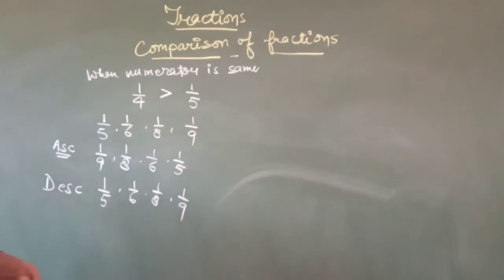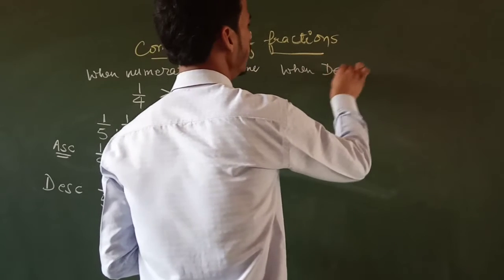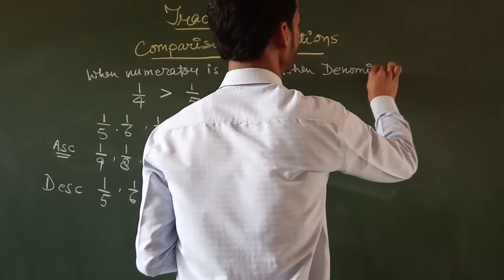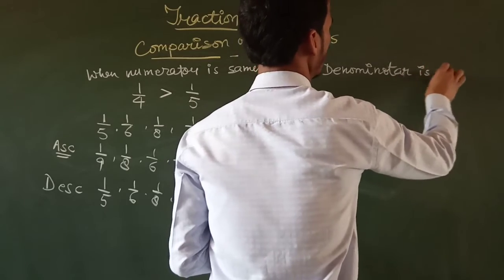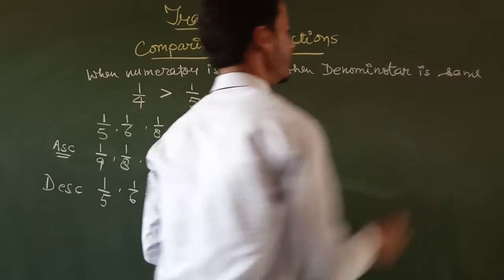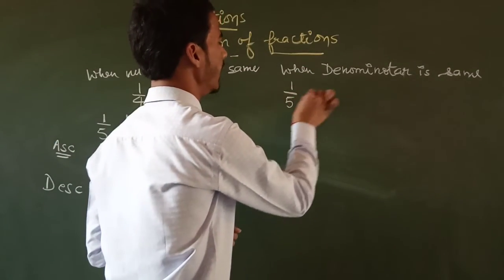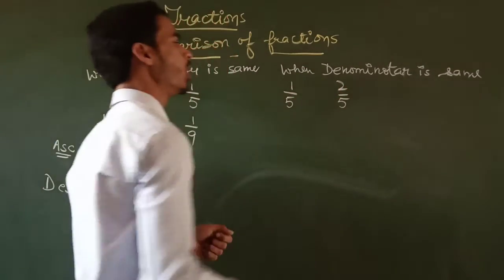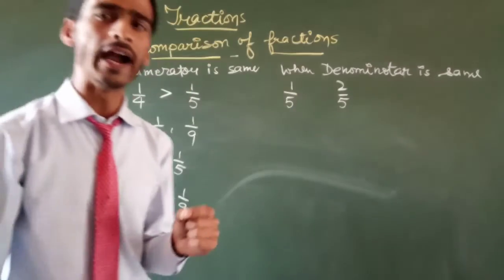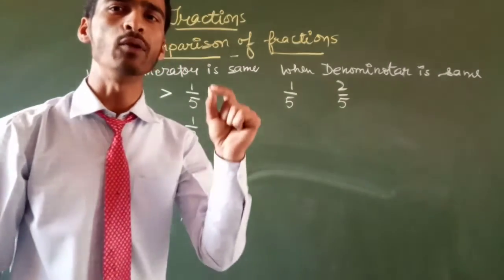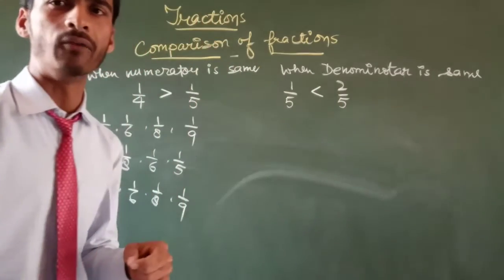Okay, and now the second condition, when the denominator is the same. There are two fractions, 1 upon 5 and 2 upon 5. When the denominator is the same, we compare the numerators, and the fraction with the greater numerator will be greater. So 2 by 5 is greater than 1 upon 5.